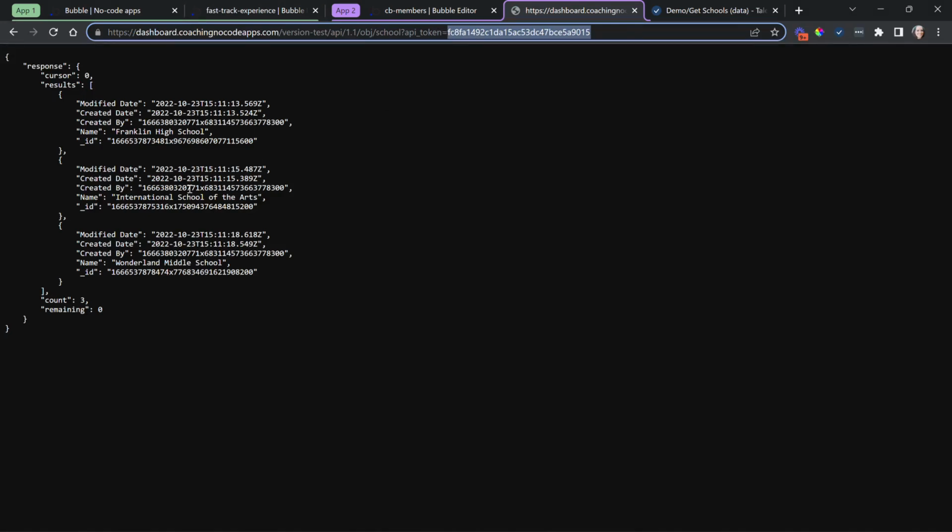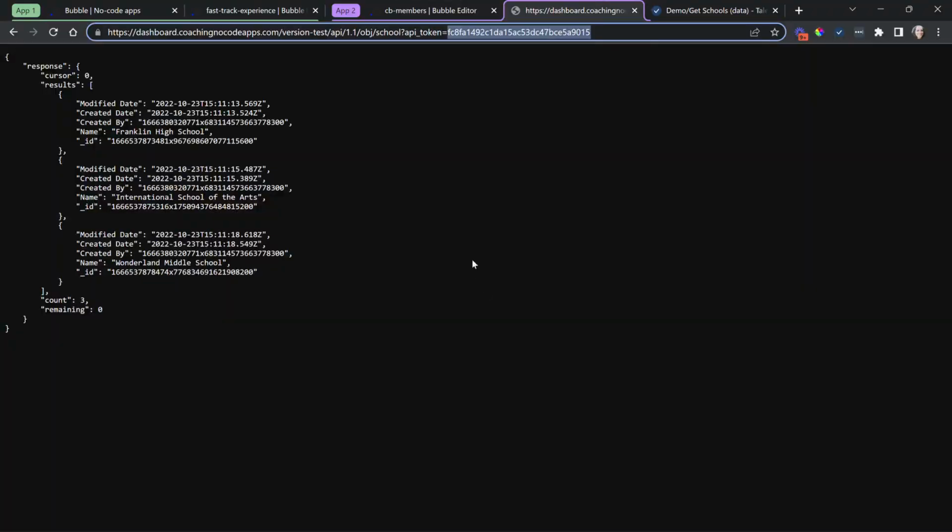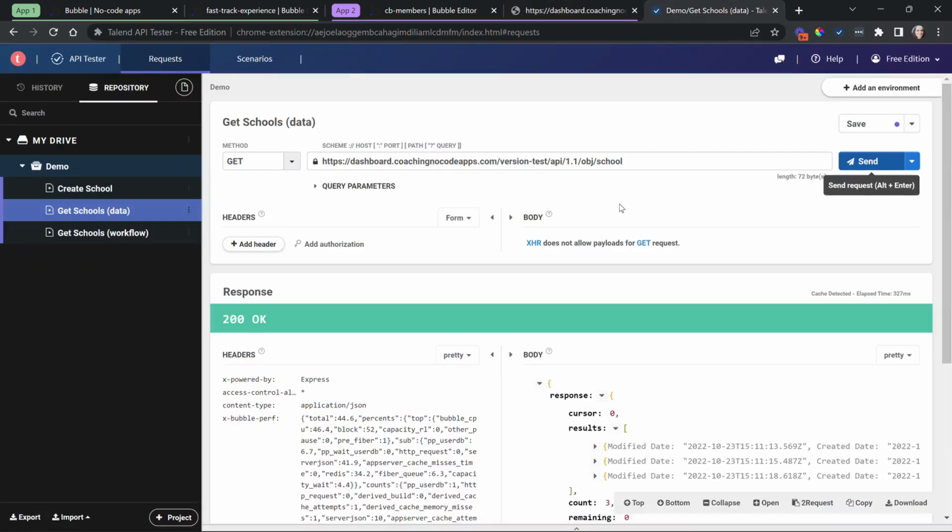And so now we have access to that school data. We have all of the fields that we can see there, right? Even though there is a privacy rule here. Okay, so that is what the API token can do, is bypass those. Now, I want to switch over to an external API testing tool. We went over this in our video about tools and settings. This is a standalone API tool where you can make requests to see what the responses are going to be. It's very helpful for troubleshooting, so you can act as an external party.